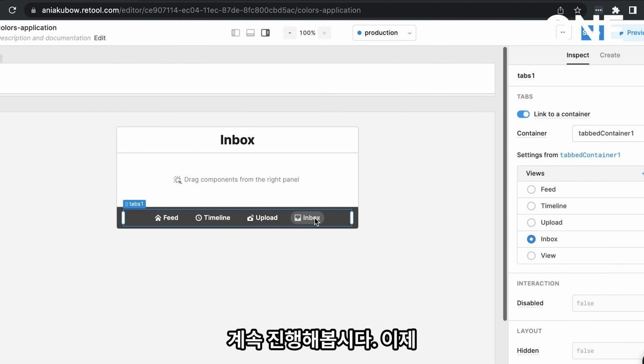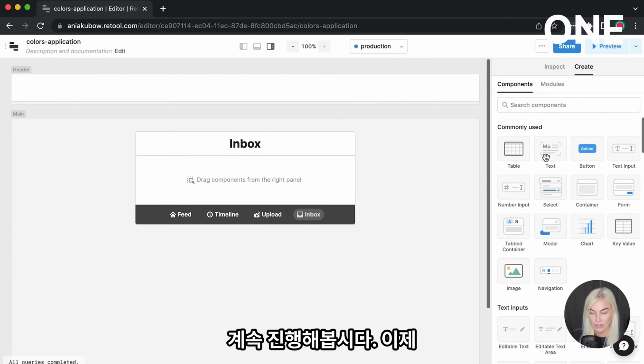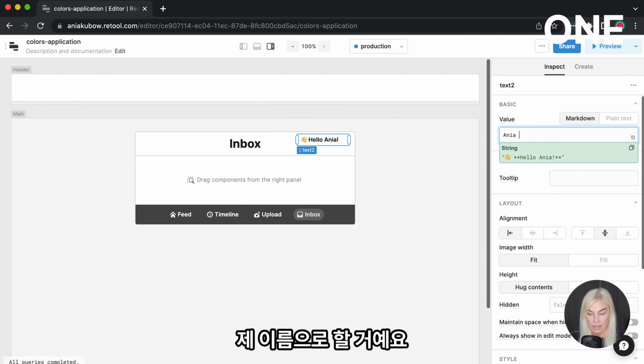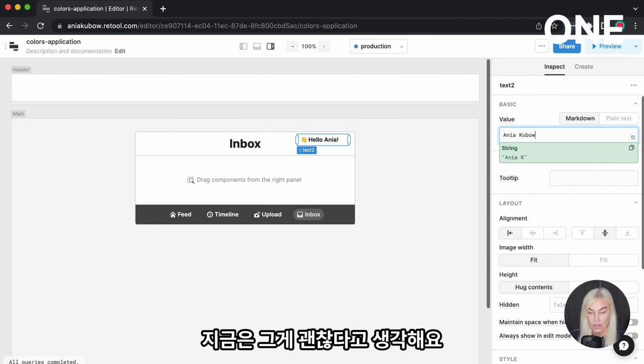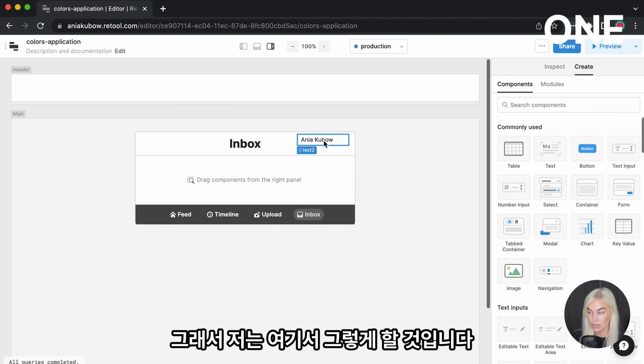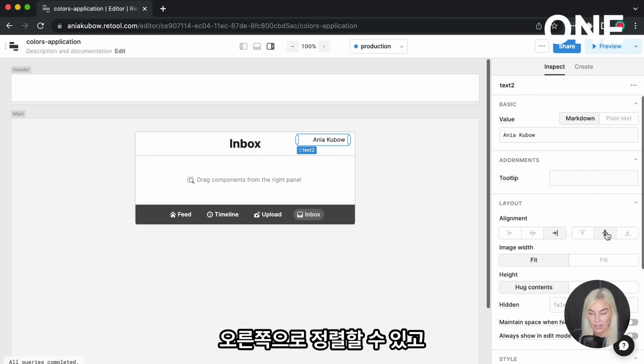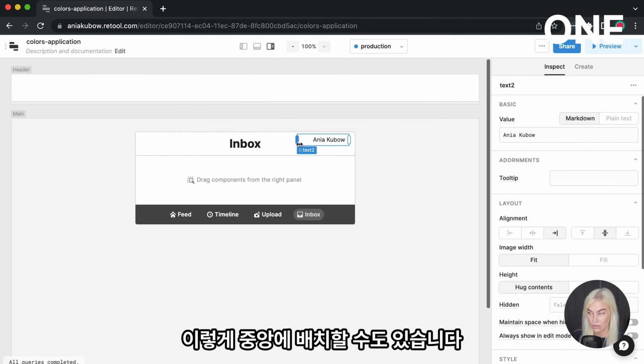Let's carry on. Now, I'm just going to put in some more text here. I am actually going to hard code this just to be my name, just because, you know, for now, I think that's fine. So Anya Kubo is the user of this. And we can, of course, align this to the right if we wish and center it this way too.